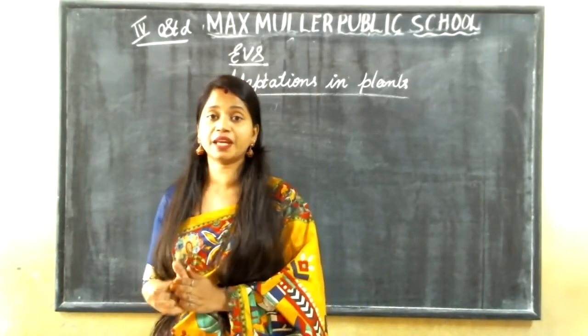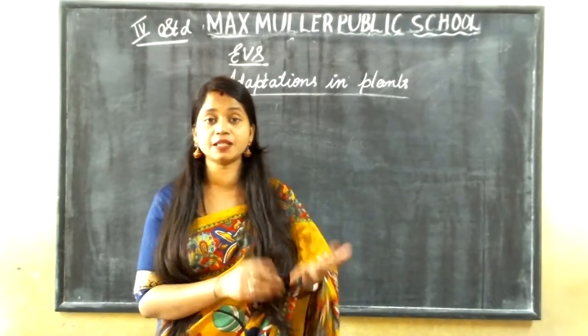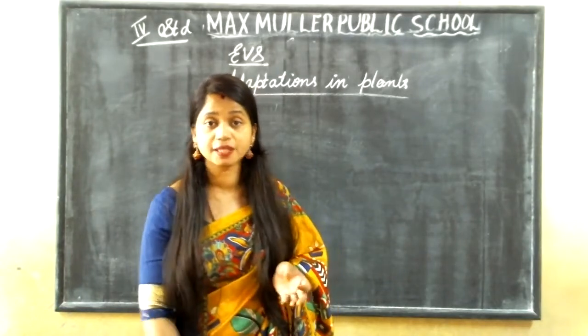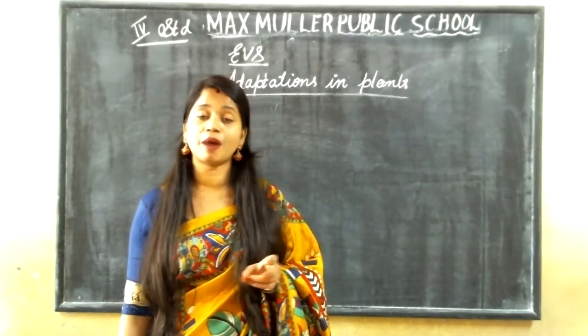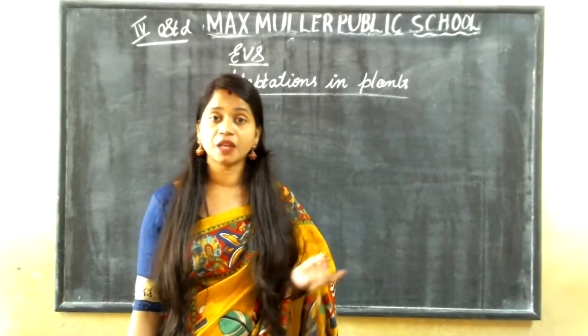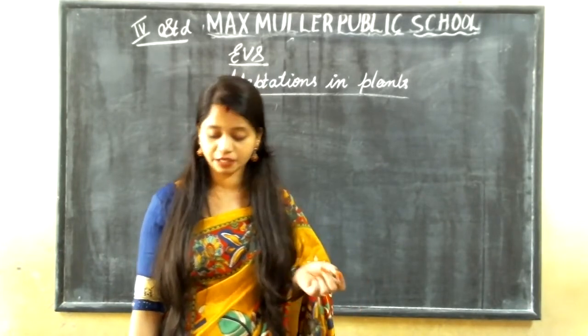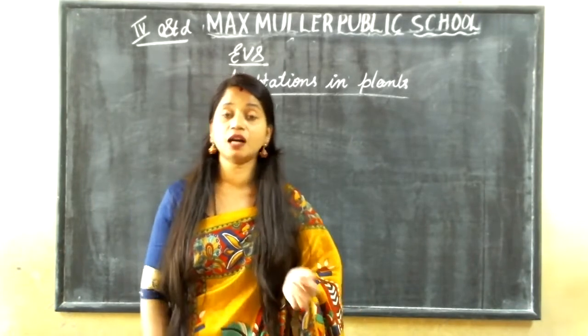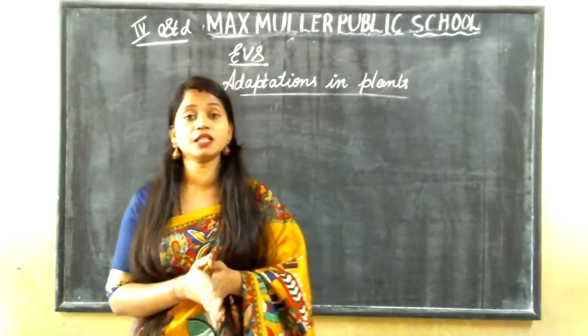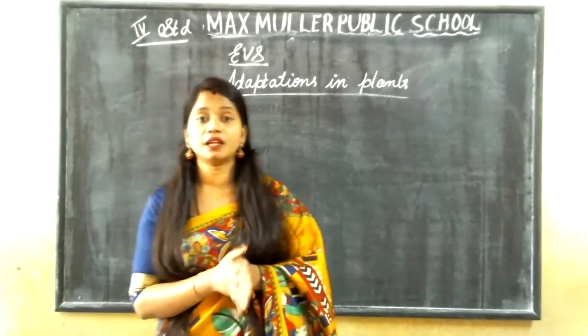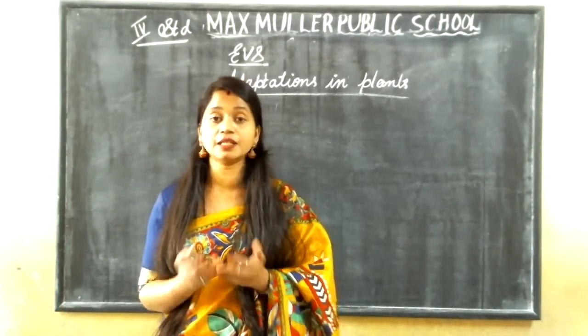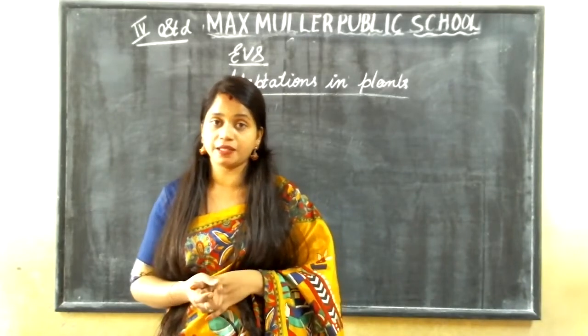We can see plants which grow in plains, on mountains and hilly areas, in coastal plains, in deserts, in high rainfall areas, and in muddy swamps.